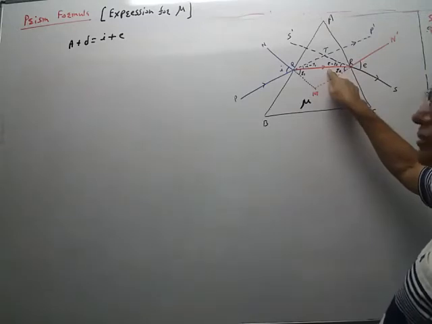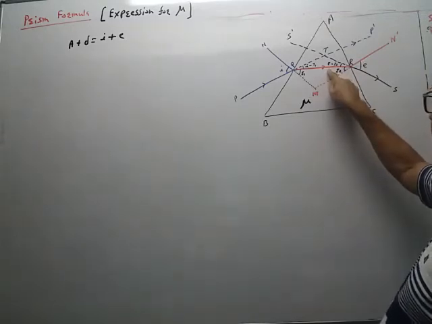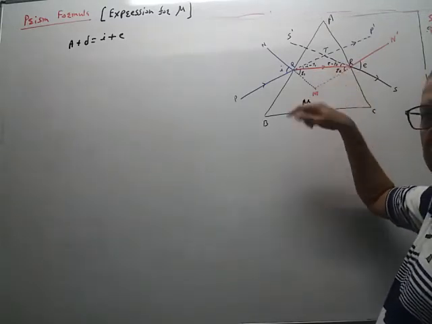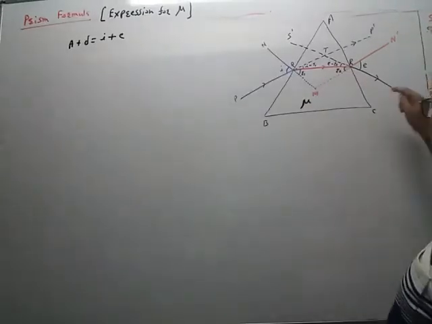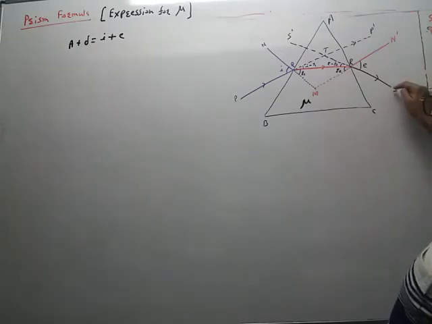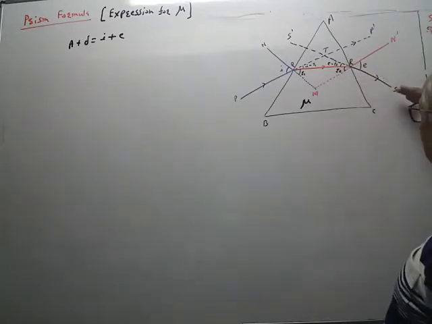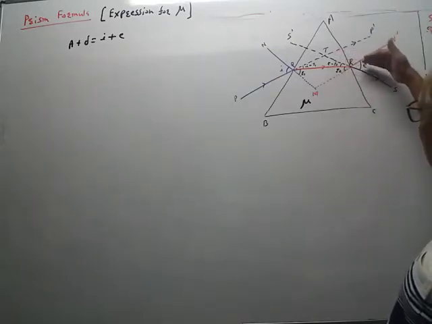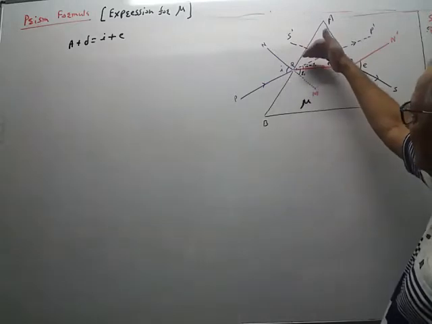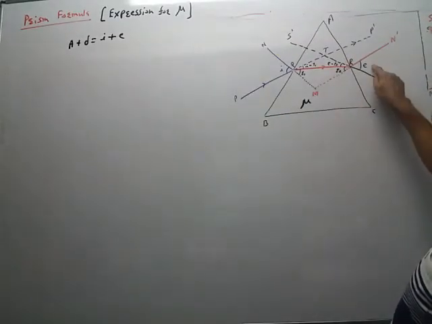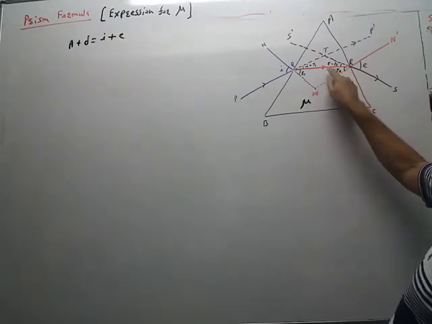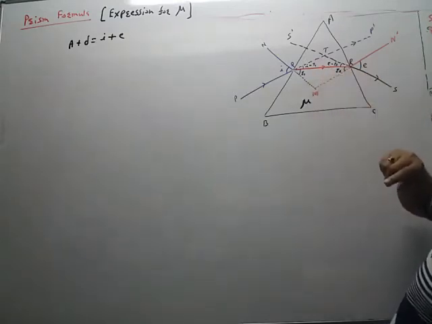R2 is the angle of refraction. Actually, why it is called the angle of refraction, I explained the reason yesterday. By the principle of reversibility of light, if the direction of the ray of light is reversed, then the ray of light will move from S to R. In that case, SR will be the incident ray, RQ will be the refracted ray, and QP will be the emergent ray. So this will be the angle of incidence, this will be the angle of refraction. So R1 and R2 are angles of refraction.